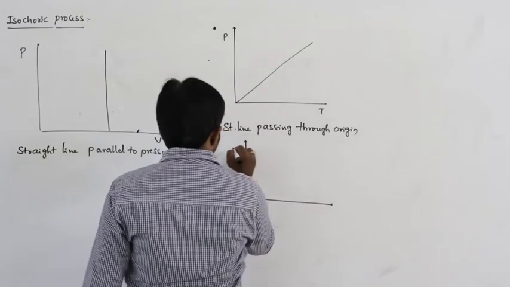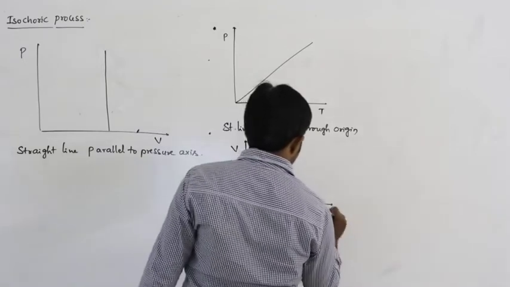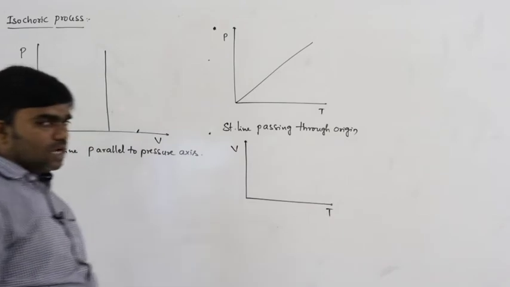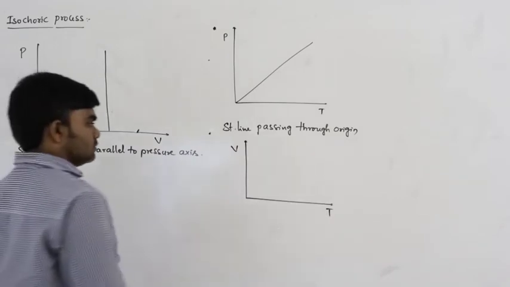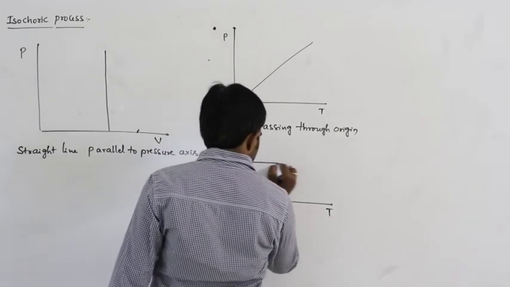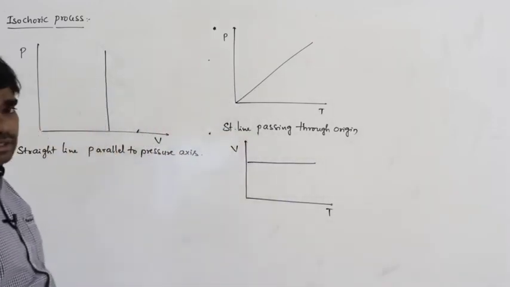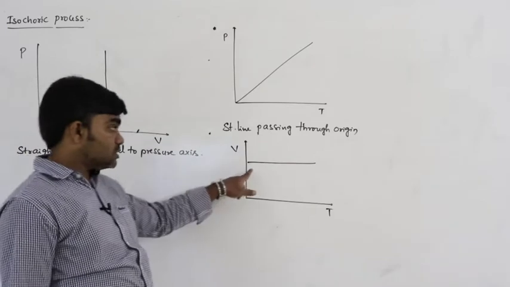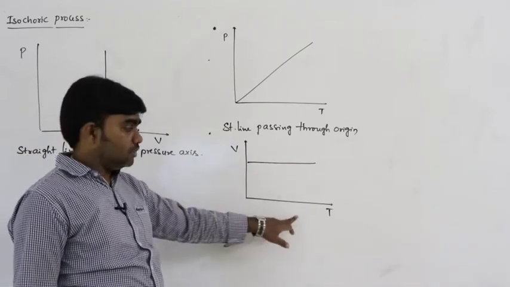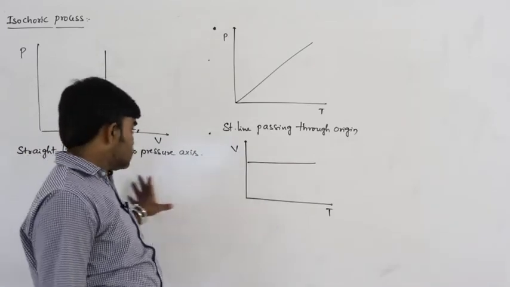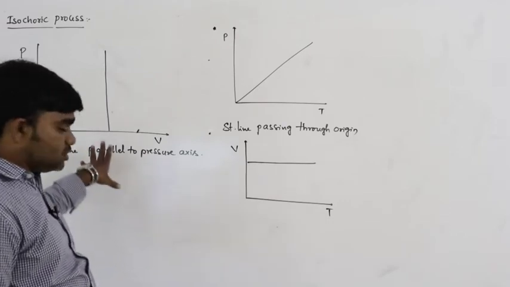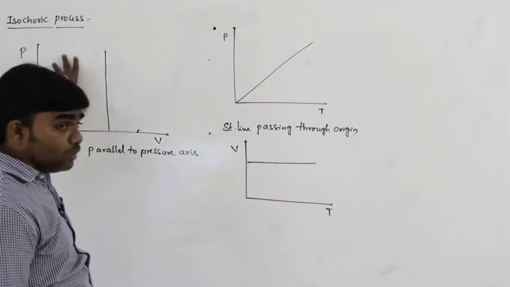Temperature volume graph, volume temperature graph, or temperature volume, whatever it is. The shape of the graph is a straight line parallel to the temperature axis, because volume remains constant. Volume does not change, but the temperature changes. So this is the shape of the graph for an isochoric process.